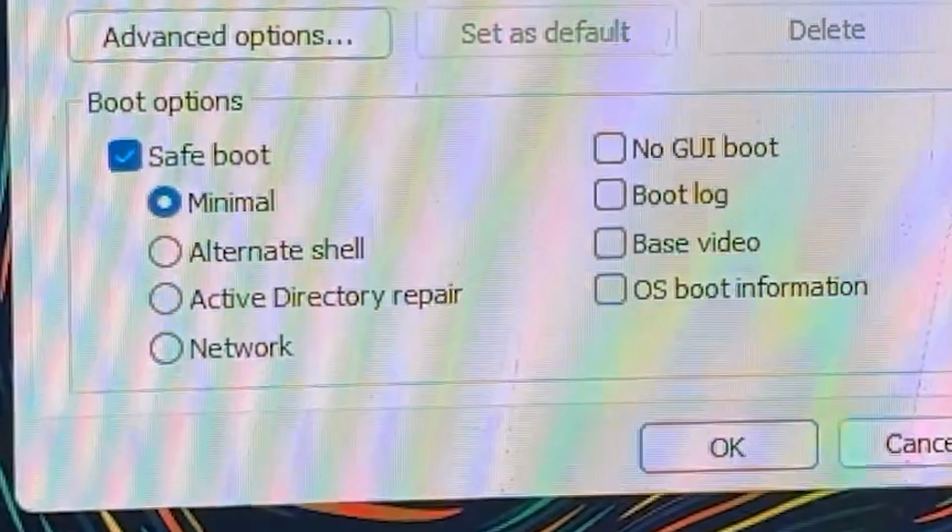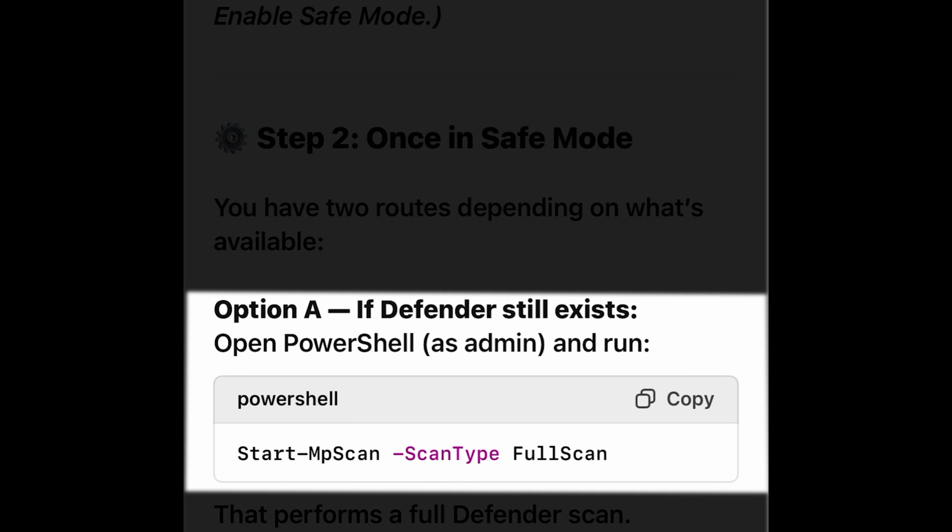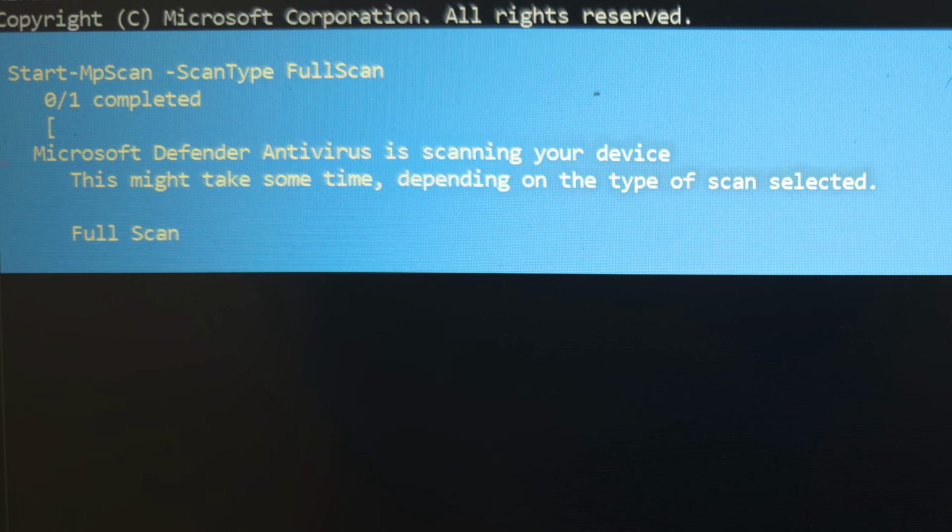So after getting into safe mode, the AI said I should type in this command if Defender still exists, which it did, and this should perform a full system scan. I have no idea how long this might take, so I'm just going to let it run.